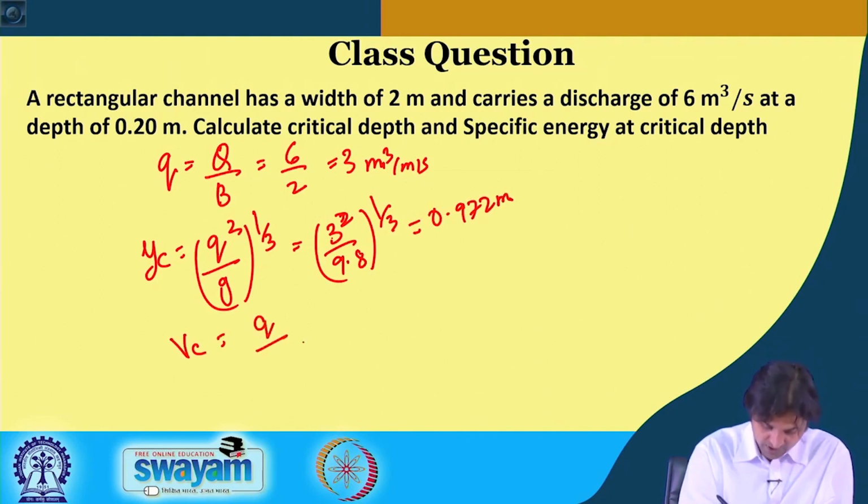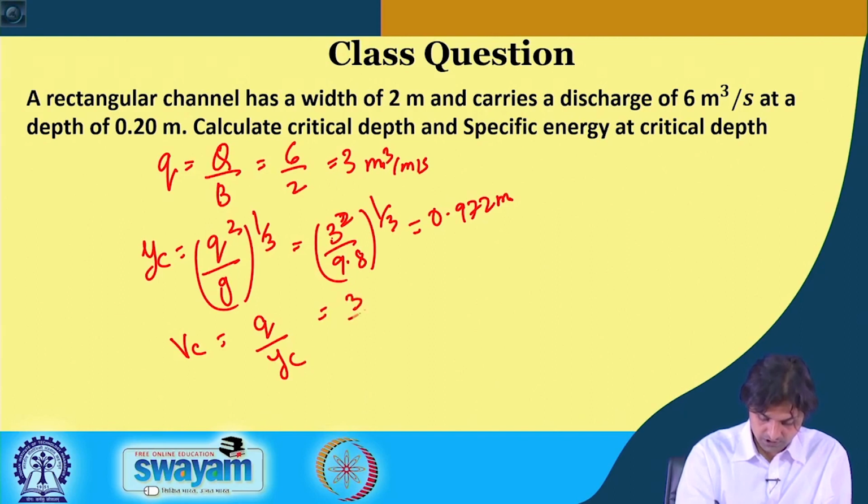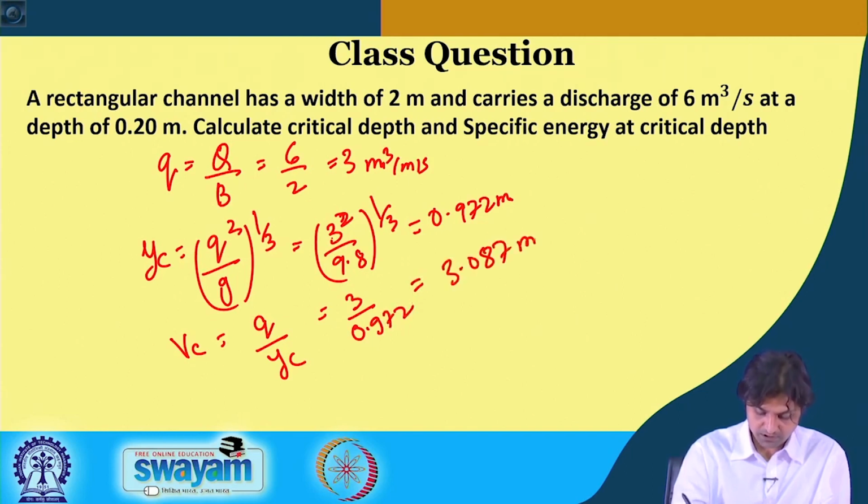VC is small q by YC, because that was the equation that we were using. So, 3 divided by 0.972 is equal to 3.087 meters per second.